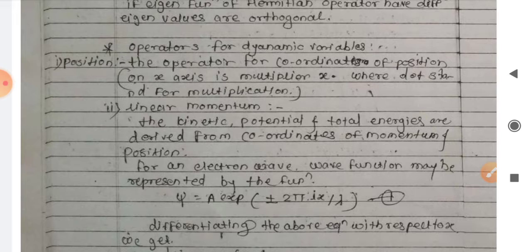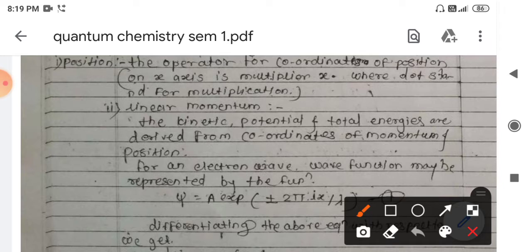Now we will try to see the operators for the various dynamic variables that we generally observe in classical mechanics, okay. So what are the operators for quantum mechanics, that we are going to see. So first is the position operator, okay, position operator. In classical mechanics we can represent the position by x, okay. Suppose we are considering the position of one particle along one dimension. So it is one dimensional, which means along the x axis only.